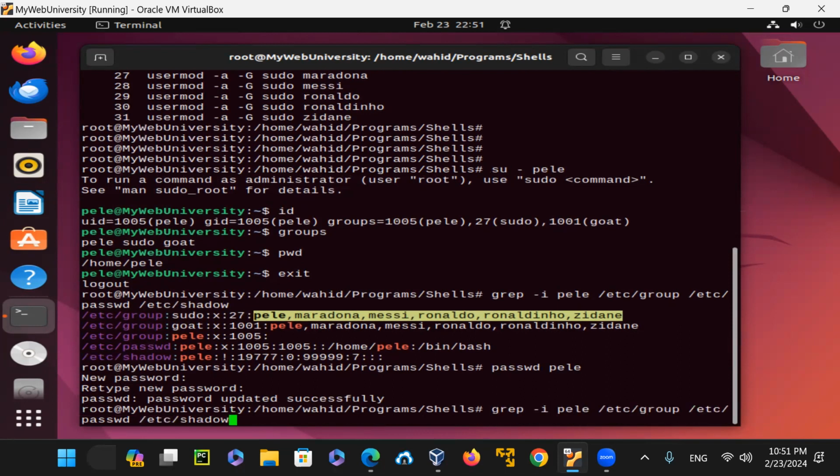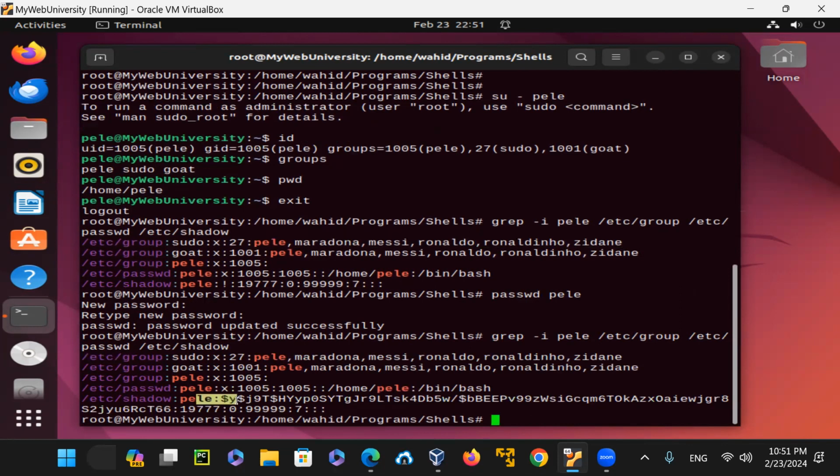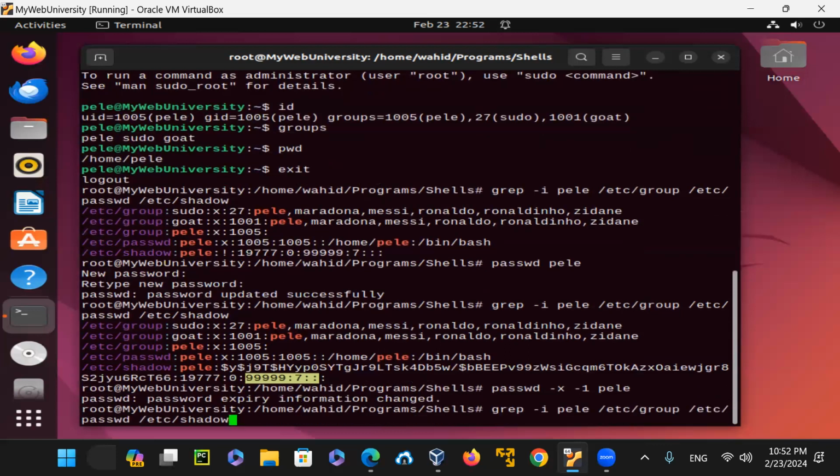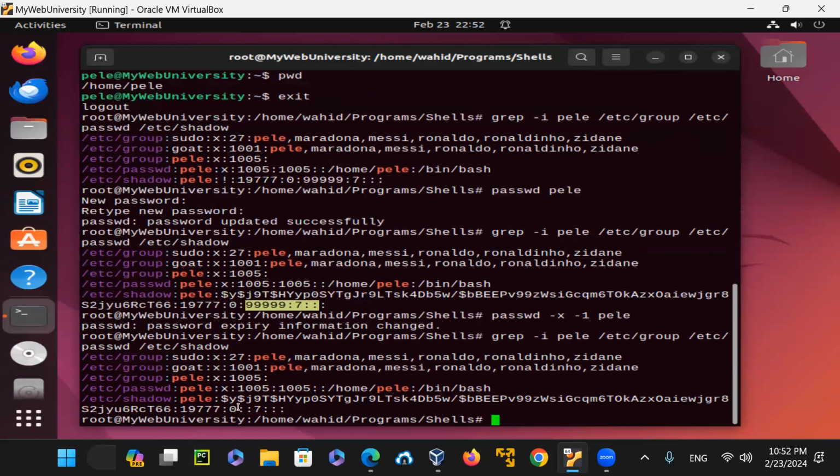If I do the same grep command, notice the password on the account Pele has now been assigned. This is the password expiration time. If you want to make sure that it doesn't lock up on you, you can type in a command like this: passwd -x -1 Pele. The password expiration time is now modified. And if you do that one now, you can see that instead of that long number of digits, all these 999s, it is now set to not expire.